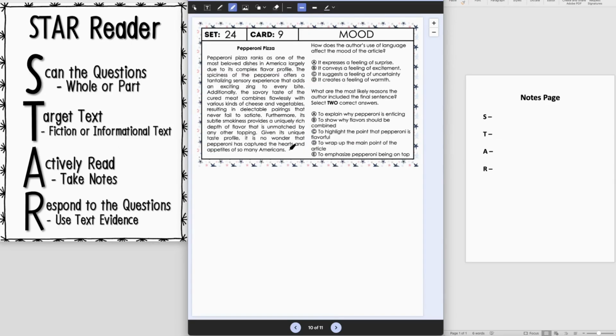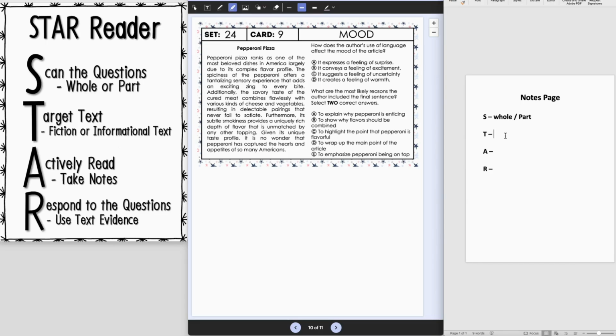All right, let's repeat that again with a new passage. So we're going to begin with scanning the questions for part or whole. How does the author's use of language affect the mood of the article? So again, mood is the whole thing. What are the most likely reasons the author included the final sentence? Okay, so this is a part question where we're going to look back just at the final sentence. All right, let's target the text.